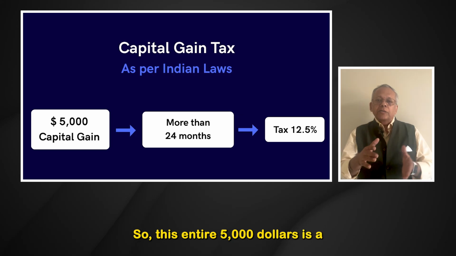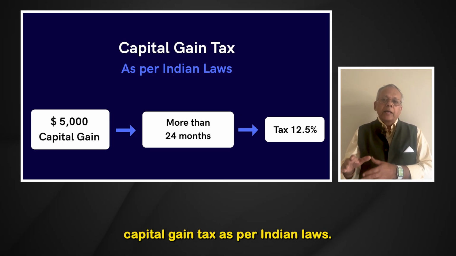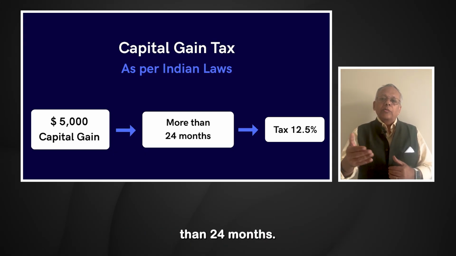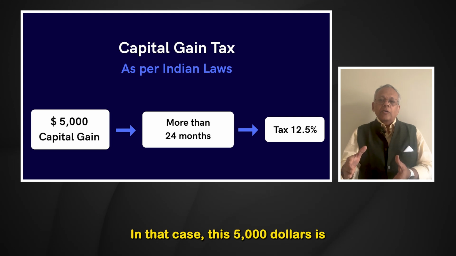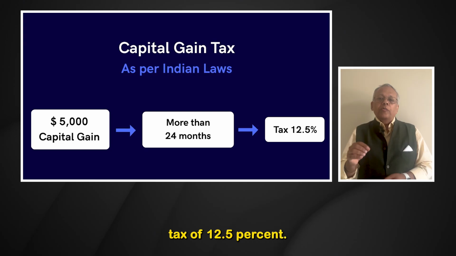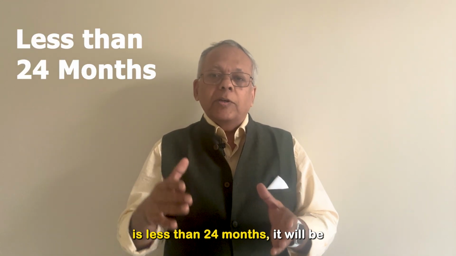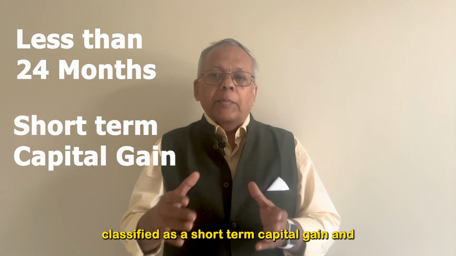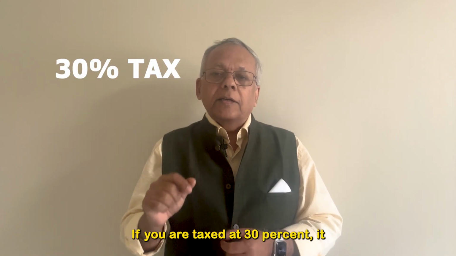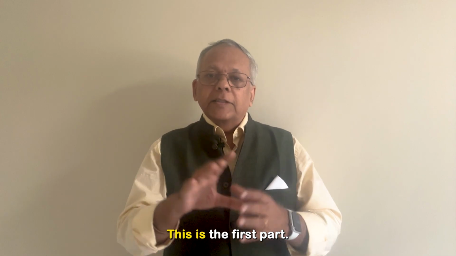So this entire $5,000 is a capital gain on which you have to pay capital gain tax as per Indian laws. So let us say the period over which this has grown is more than 24 months. In that case, this $5,000 is a long-term capital gain on which you will be paying a long-term capital gain tax of 12.5%. That is it. If the period over which it has grown is less than 24 months, it will be classified as a short-term capital gain and it will be taxed at your applicable tax slab. So if you are taxed at 30%, it will be taxed at 30%. If you are taxed at 20%, it will be taxed at 20%. This is the first part.